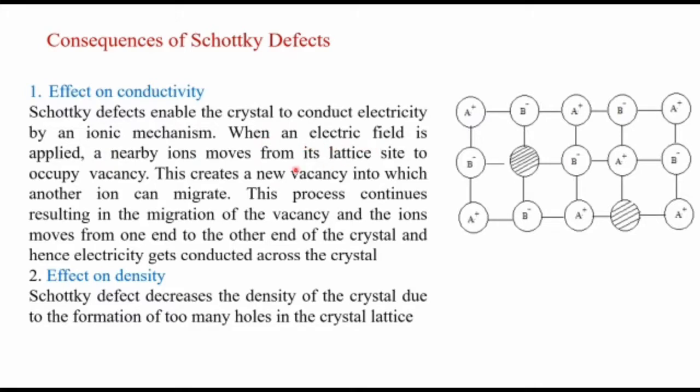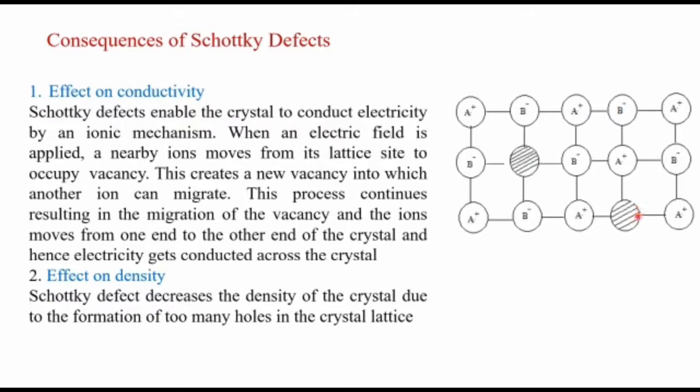When an electric field is applied, a nearby ion moves from its lattice site to occupy the vacancy. So here one vacancy is there. When an electric field is applied, this B- will move from here to this place, so here one vacancy will be there, and the other A+ will move here. Because of this vacancy, the ions can move from one place to another. This creates a new vacancy into which another ion can migrate. This process continues, resulting in the migration of the vacancy as the ions move from one end to the other end of the crystal, and hence electricity gets conducted across the crystal.